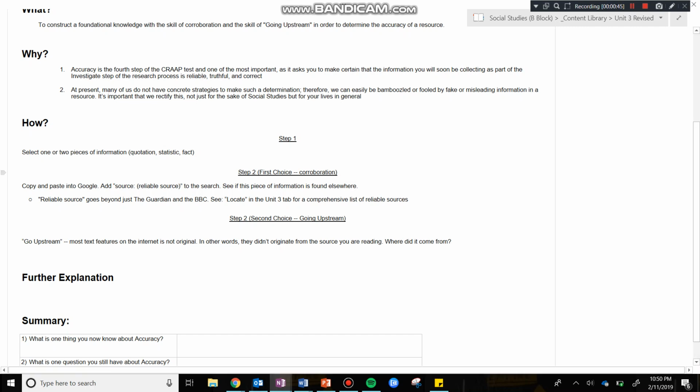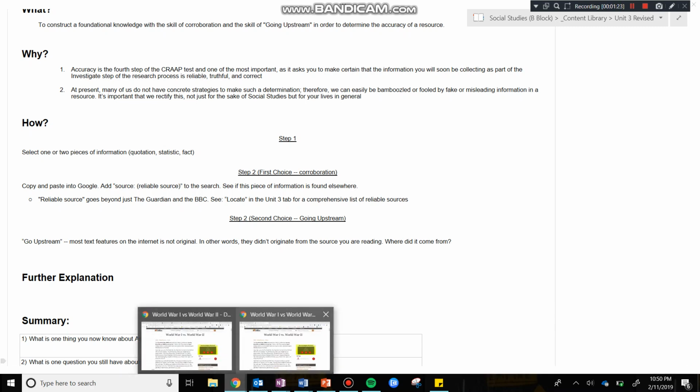For step two, if I were going to corroborate, having picked my one or two pieces of information, I'm now going to copy and paste that information into Google, and I'm going to add the Google search operator of source, and then enter the name of a reliable source. I'm doing this to see if this same piece of information exists elsewhere amongst other reliable sources. It's almost like a power in numbers sort of thing. If other reliable resources have this same information, it likely speaks to the fact that the resource we're currently looking at is also reliable. So let's pop into Google.